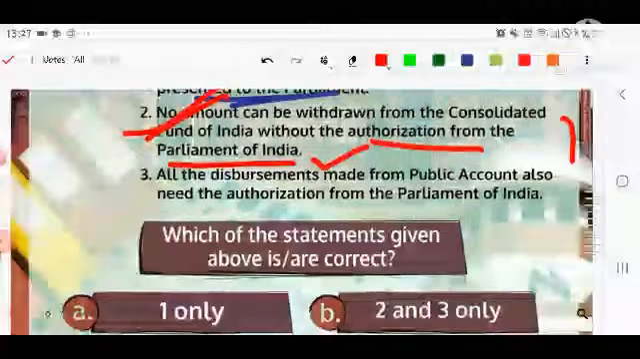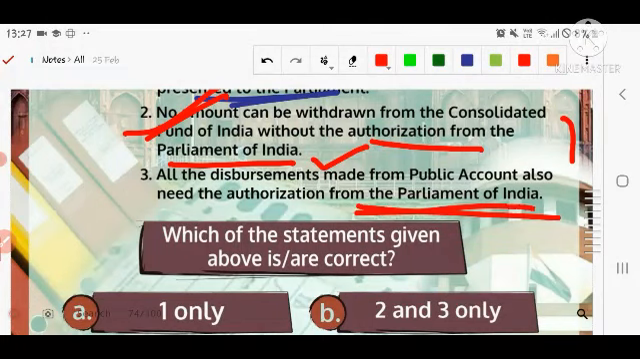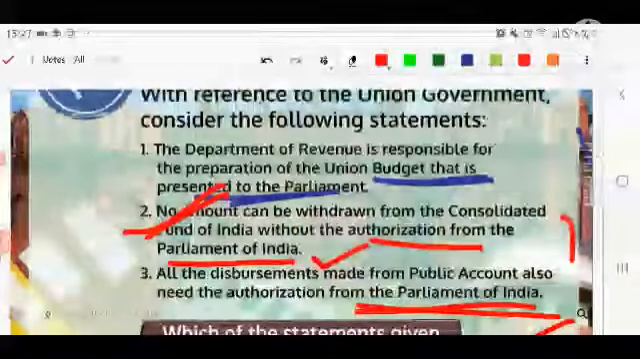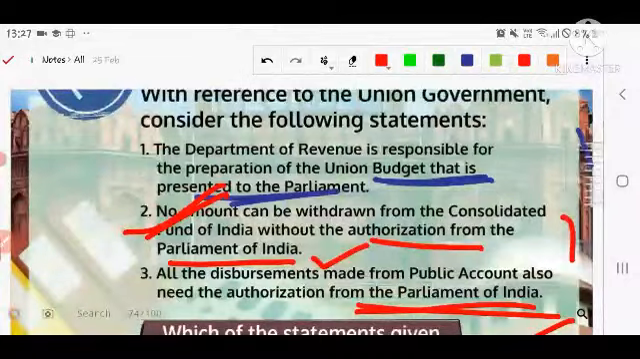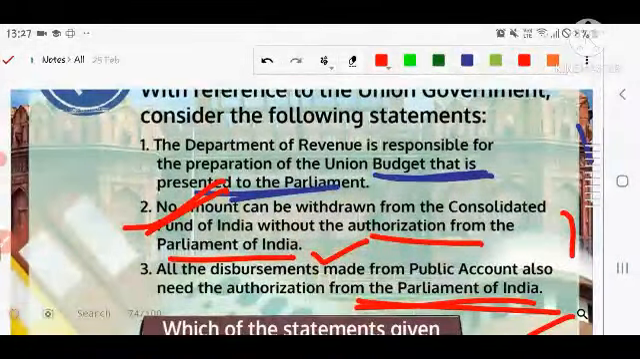Third, after disbursement made from the public account, if we are using the public account for the disbursement of funds, in this case also authorization from the Parliament is required. You have to choose the correct option from the given options: first, second, and third. I again repeat the question. With reference to the union government, consider the following statements. First, the Department of Revenue is responsible for the preparation of the union budget.